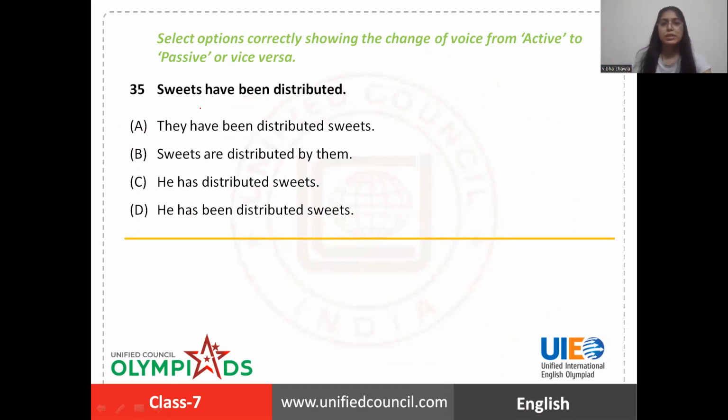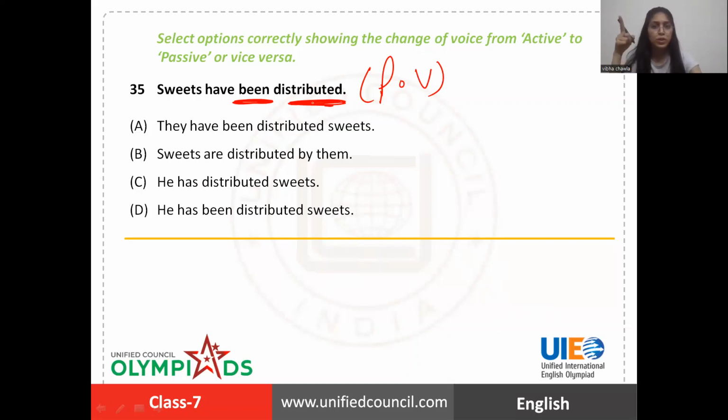Again, change of voice. Sweets have been distributed. Now see, this time it is passive voice given. Okay. Because be form of verb plus past participle form of verb is there. The ultimate hack to identify passive voice. Now, sweets have been distributed. Obviously, someone was there, who distributed the sweets.